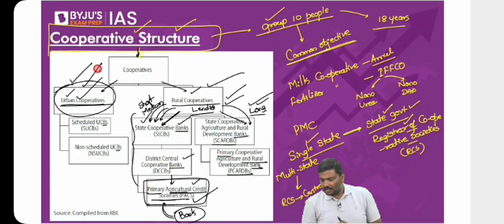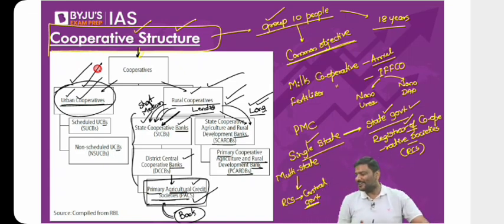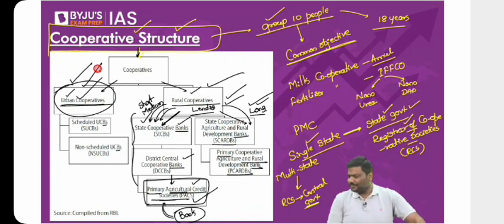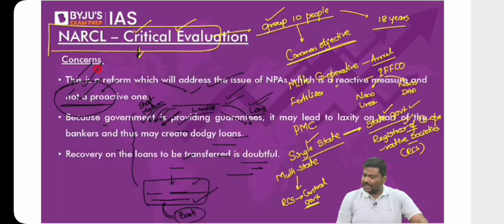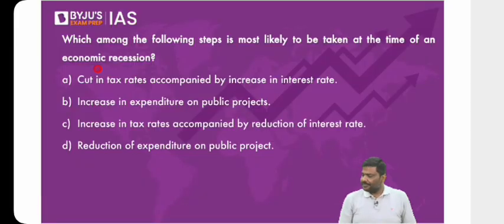What is the procedure to set up cooperatives? Why do you want to understand all of it? You will get it. You can visit the RCS website of any state government. They will tell you what documents you're supposed to provide, how many people are supposed to be there, and how much should be each person's contribution in setting up this PSC. Everything will be given to you. Okay, done.